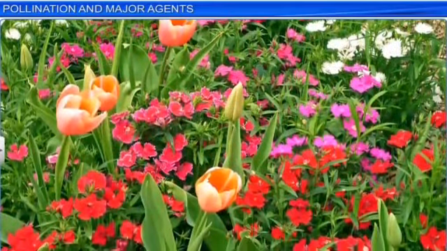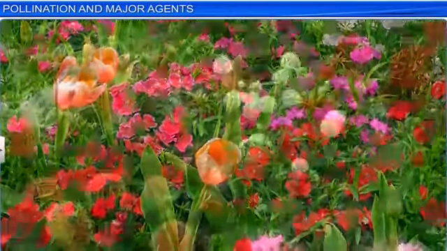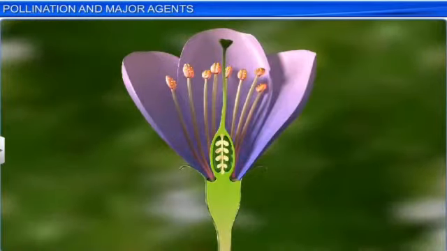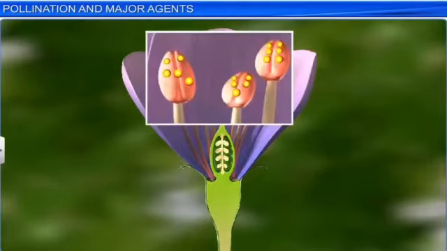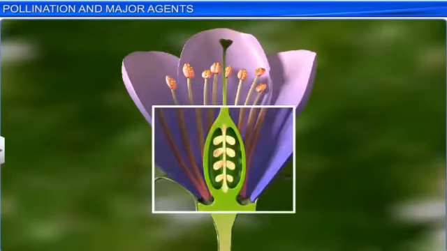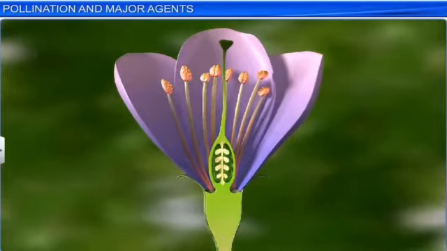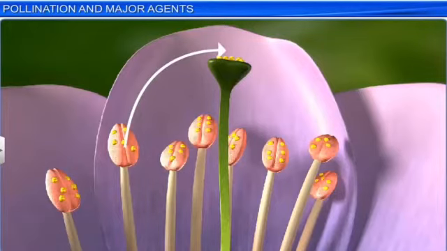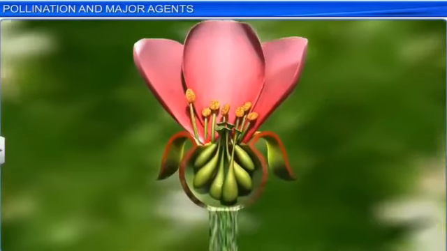There are numerous flowers on the surface of the earth, and they are formed by two basic variations. But here we'll focus on pollination and its various types. The transfer of pollen grains from the anther to the stigma is said to be pollination. There are two basic types of pollination: self-pollination and cross-pollination.